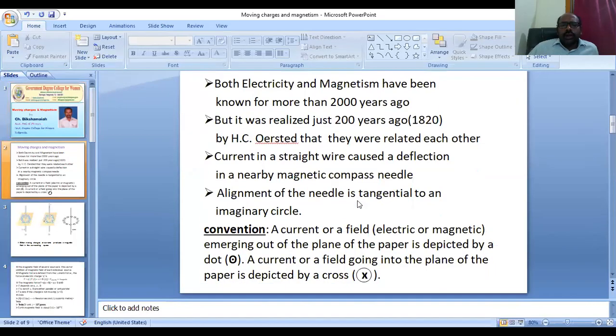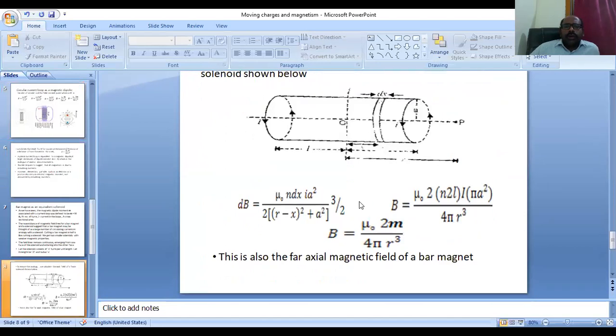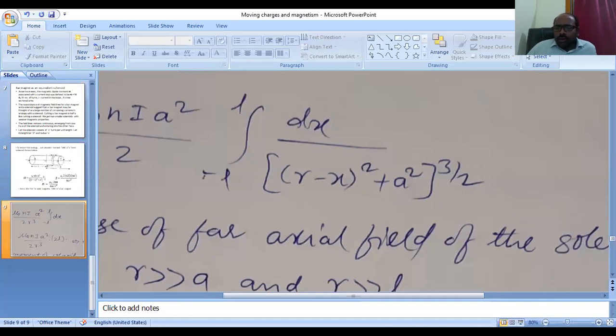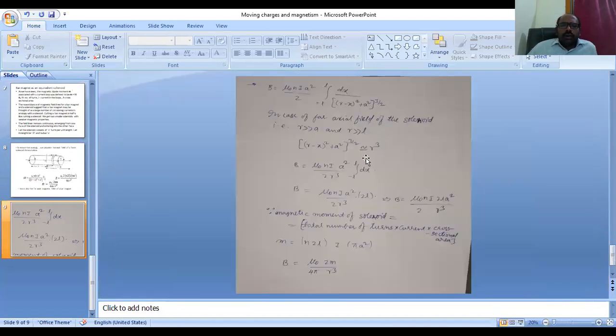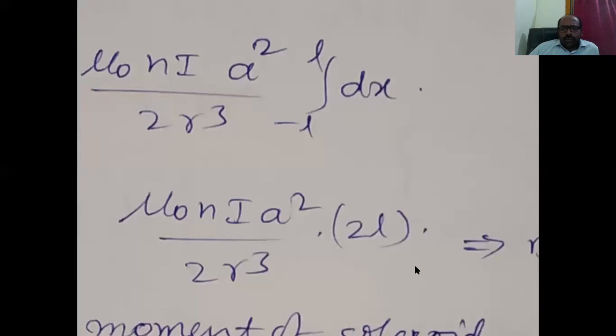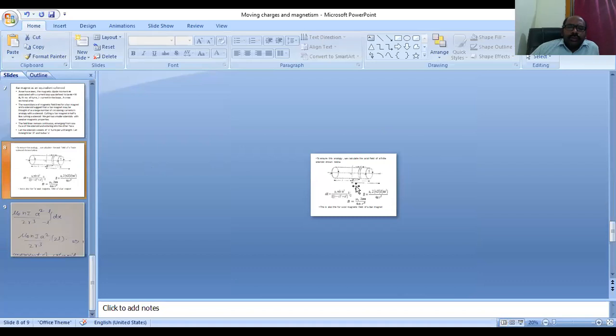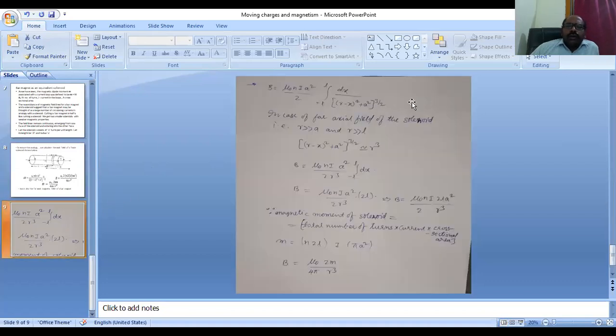Now we are seeing the remaining part. Here we have to integrate from minus L to L, totally over the entire length.